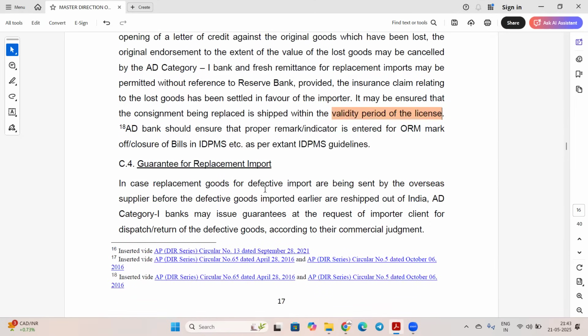In case replacement goods for defective import are being sent by the overseas supplier before the defective goods imported earlier are reshipped out of India, AD Category 1 bank may issue guarantee at the request of the importer client for dispatch or return of the defective goods. So the bank has to issue the guarantee for these defective goods according to commercial judgment.